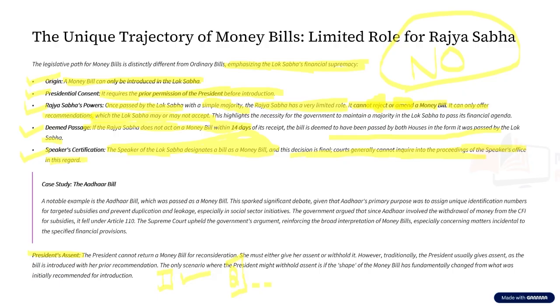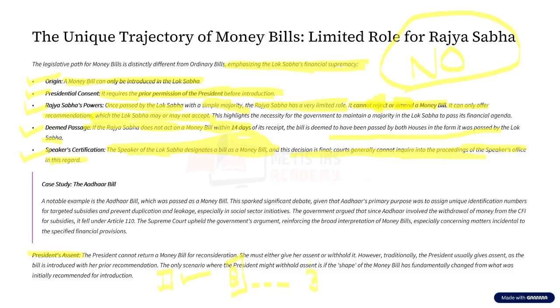The president is neither giving assent nor rejecting this bill. The president is simply sitting quiet on this bill. This is what we call a pocket veto. That is option number two.